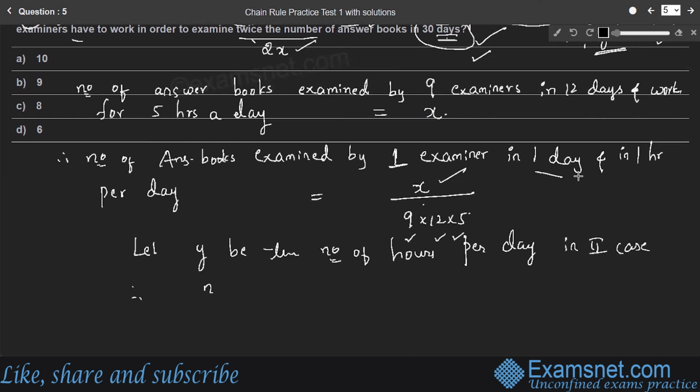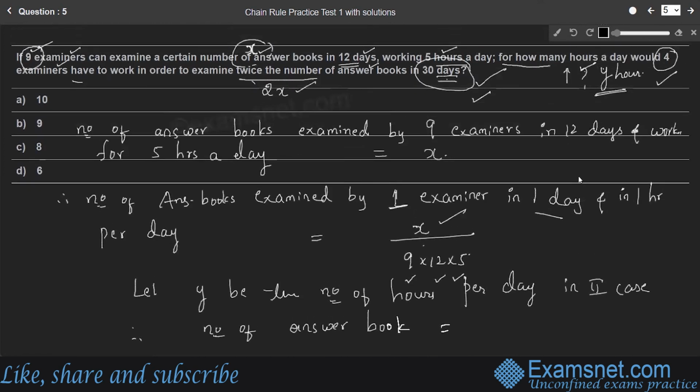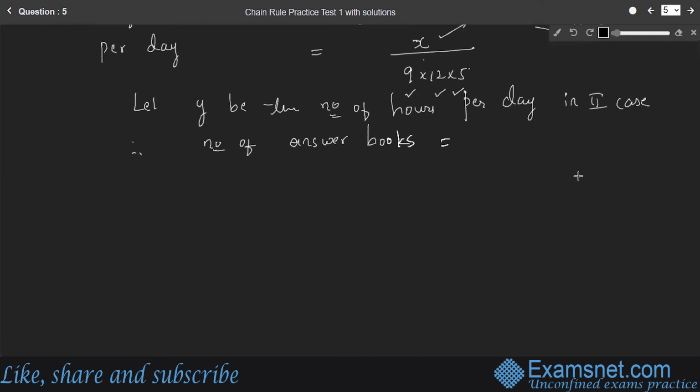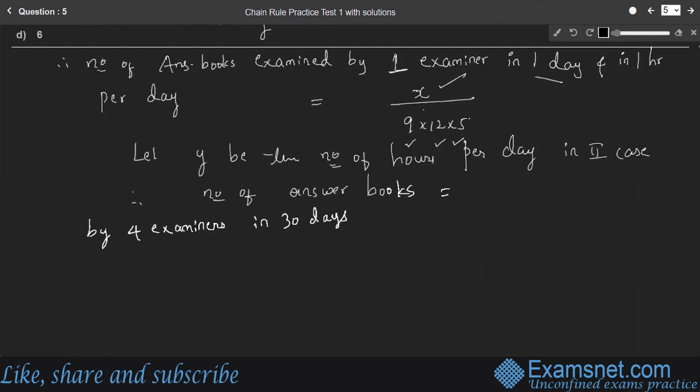Therefore, in the second case, the number of answer books is equal to the number of answer books examined by 4 examiners in 30 days, they are asking. According to the concept, in one day, one examiner can examine x by 9 into 12